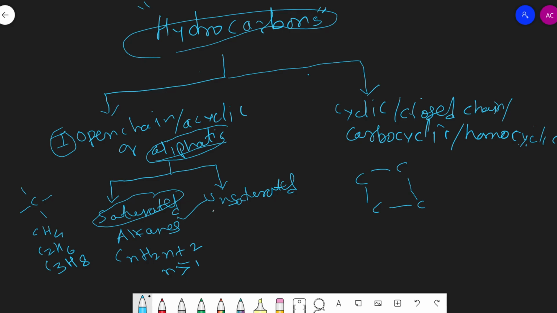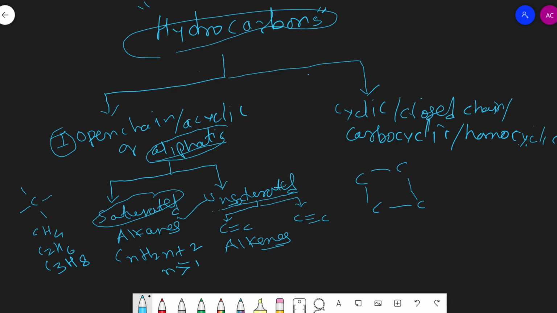Another class of aliphatic hydrocarbon is unsaturated hydrocarbon. Means aliphatic hydrocarbons containing at least one carbon-carbon double bond or carbon-carbon triple bond are termed as unsaturated hydrocarbons. Students, now these unsaturated hydrocarbons are again divided into two classes. If they contain a double bond, then the hydrocarbons are termed as alkenes.